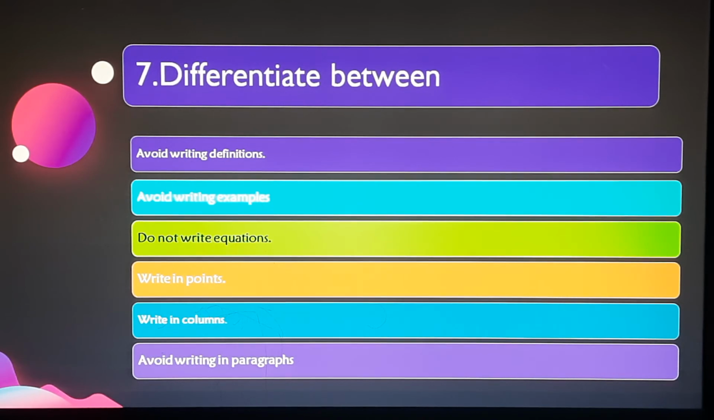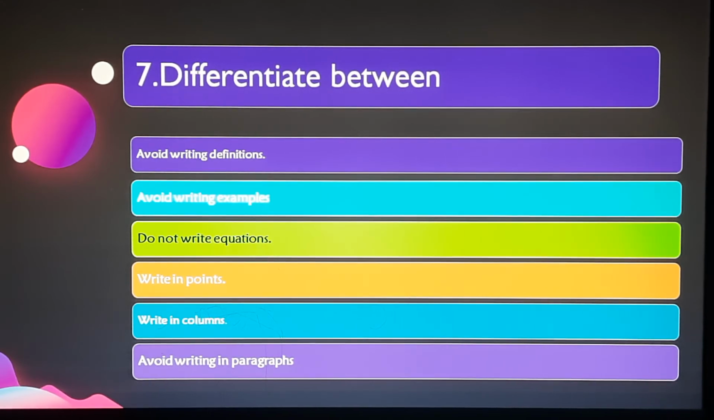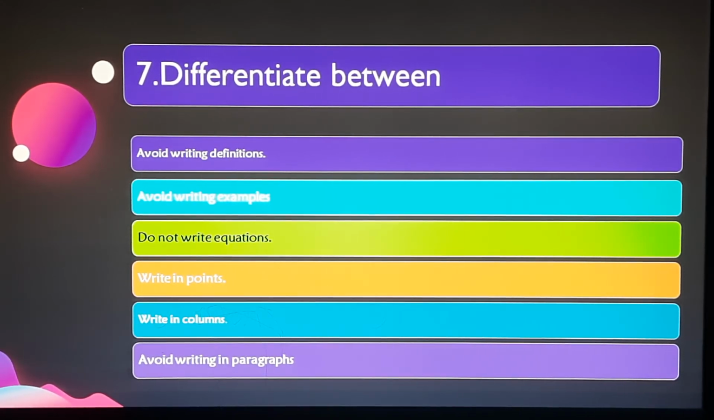Write in columns, definitely. Please do not write in paragraphs. Avoid writing in paragraphs. Write in columns, draw a line from the middle, write the two headings on top, and write your answer.